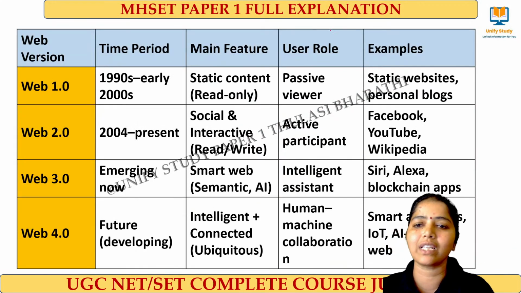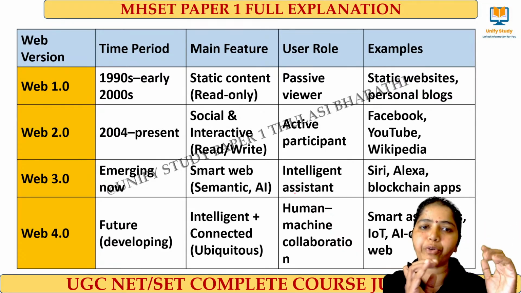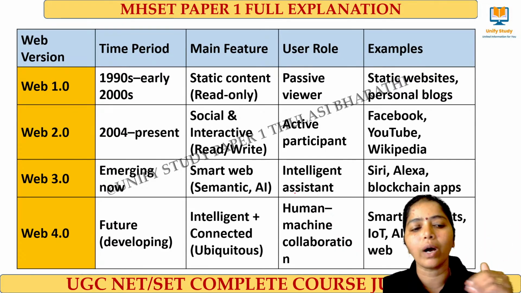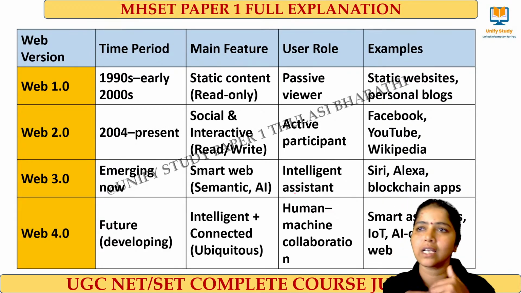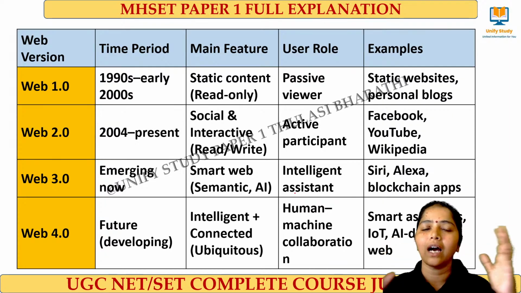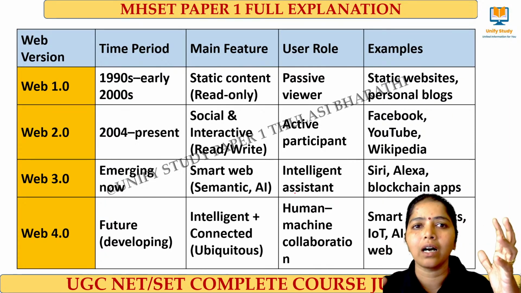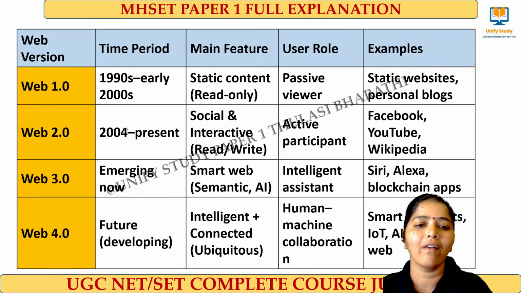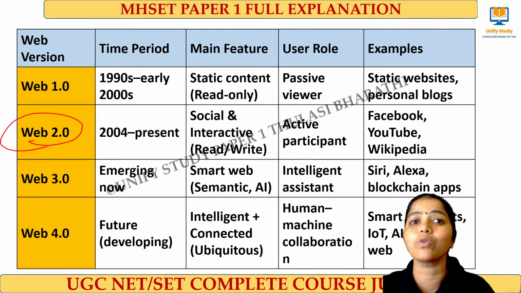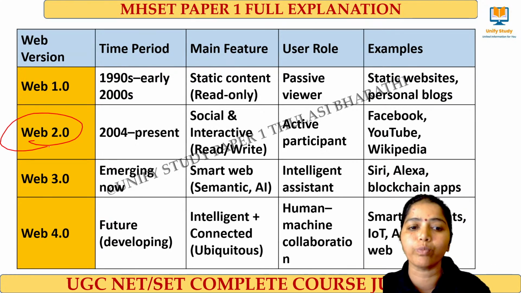Next one, here I have given a detailed explanation of web 1.0, 2.0, 3.0, 4.0. What we use now is all web 4.0: IoT based devices, sensor based things, smart assistant based devices that we use, right? All come under web 4.0, what we use now. Okay, clear. And web 2.0 comes under the social interactive era, when social media started to bloom, right?